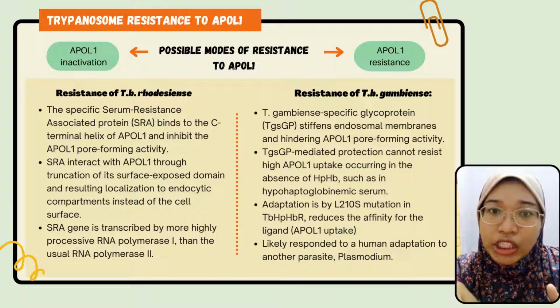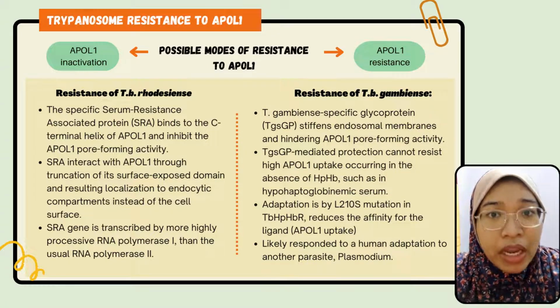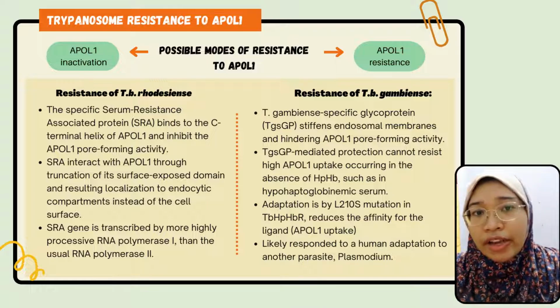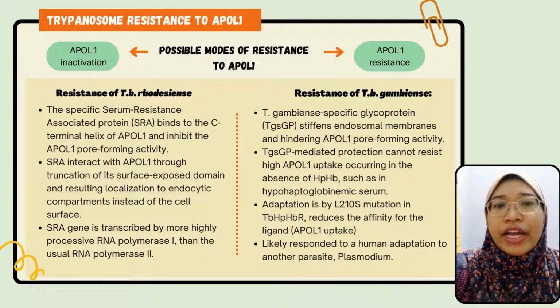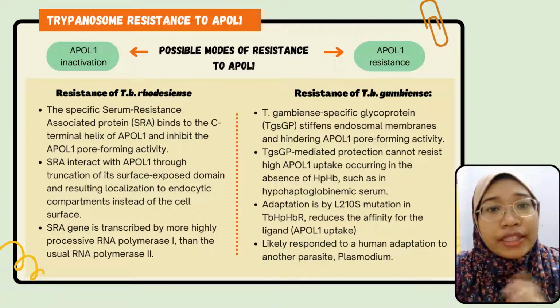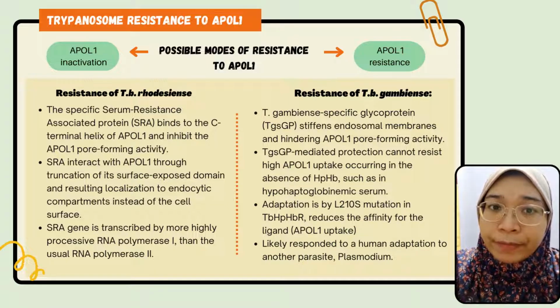The SRA gene is transcribed by the highly processive RNA polymerase 1 rather than the usual RNA polymerase 2, and this indicates the higher SRA expression required for T. b. rhodesiense resistance to APOL1.